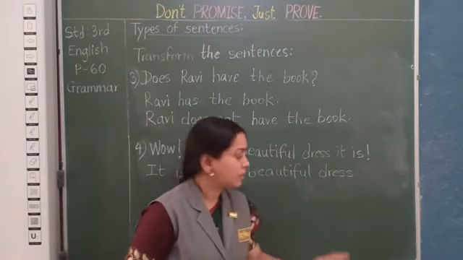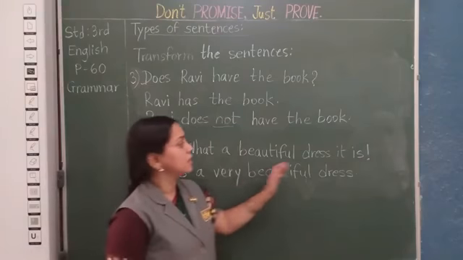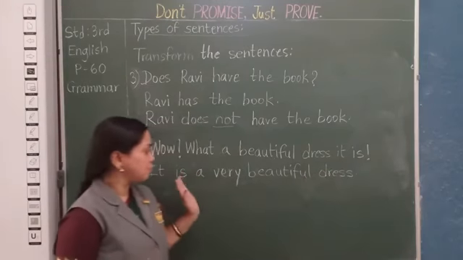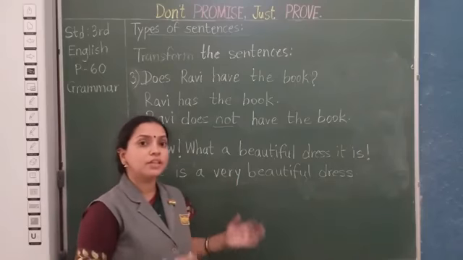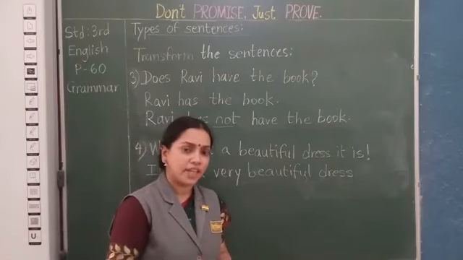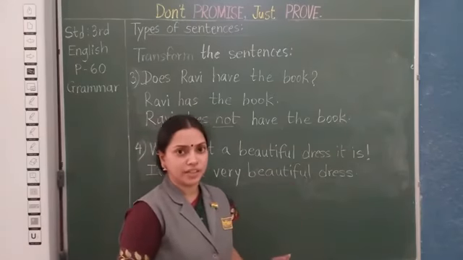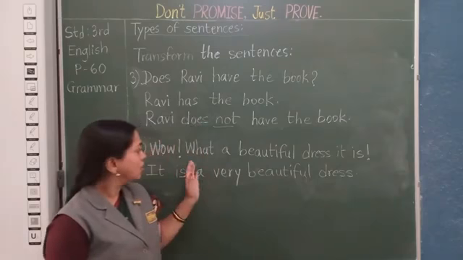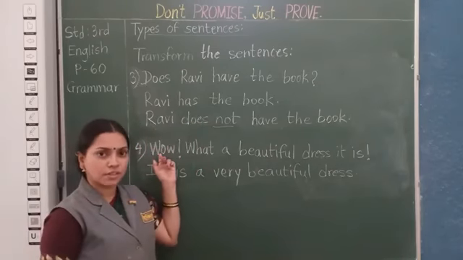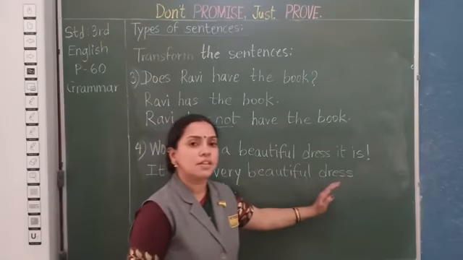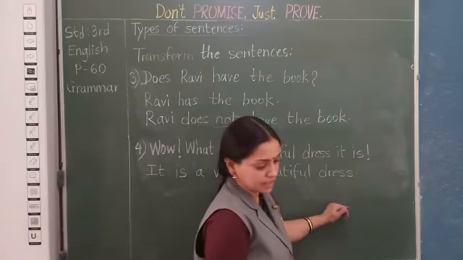Okay, the important thing to be remembered here is, we started with "it is" and used the word "very", so we are again expressing feelings, but the form of the sentence is declarative because we are not using any exclamation mark or any interjection. So this is again a declarative statement, a declarative sentence.